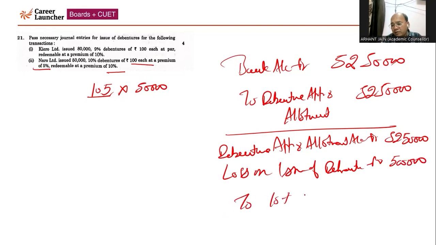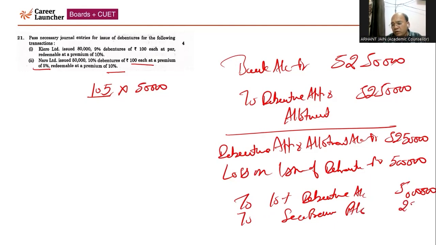To 10% debenture account, in this account we will credit the face value. The face value of the debenture is 100 rupees multiplied by 50,000, which will come 50 lakhs. To security premium account, which will come 2 lakh 50,000. To premium on redemption of debenture, that will come 5 lakh. So this will be the journal entry.